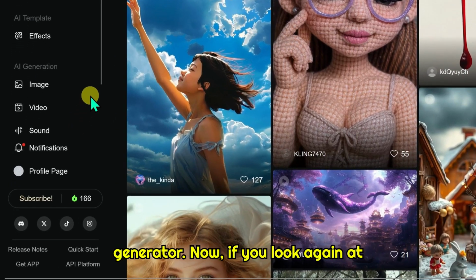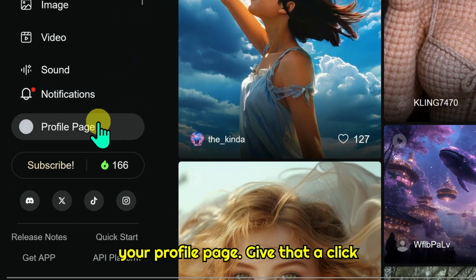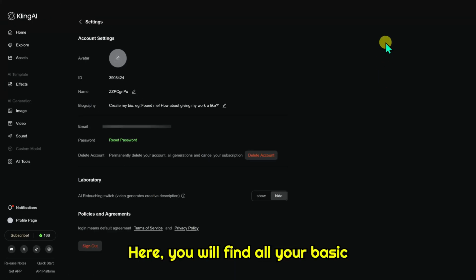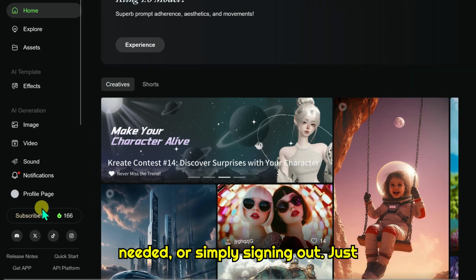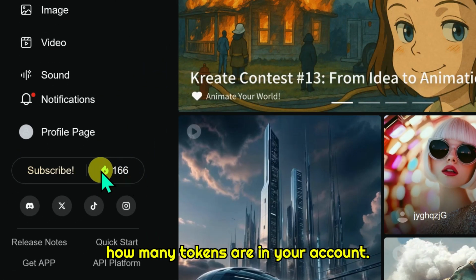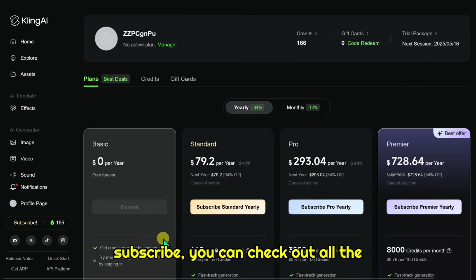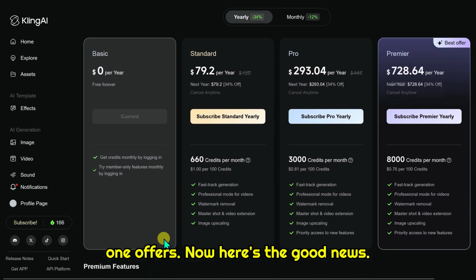Now, if you look again at the bottom left corner, there's a link to your profile page. Give that a click and then head into Profile Settings. Here, you will find all your basic account controls, like changing your password, deleting your account if needed, or simply signing out. Just below the profile link, you will also see how many tokens are in your account. These are like credits you use to generate content. If you click on subscribe, you can check out all the available plans and how many tokens each one offers.